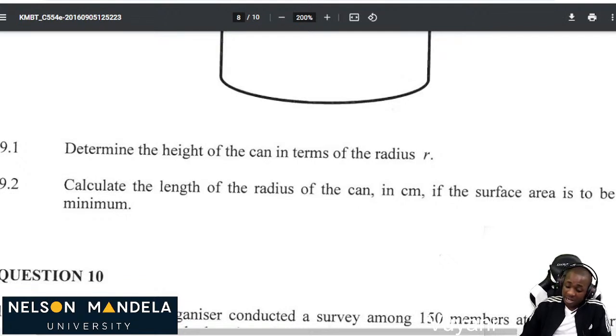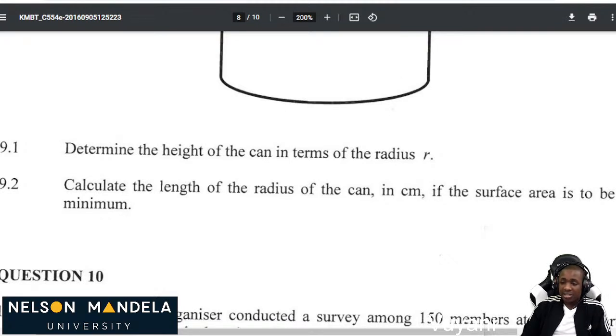Now we said at minimum, which means you must determine the derivative, A prime. 2π is a constant, so 2 times 2 is 4πr. Then the 680 over r, when we raise it up, will be 680r⁻¹. Differentiating, it should be negative in the middle, so it's negative 680r⁻², which is the same as 4πr minus 680 over r².